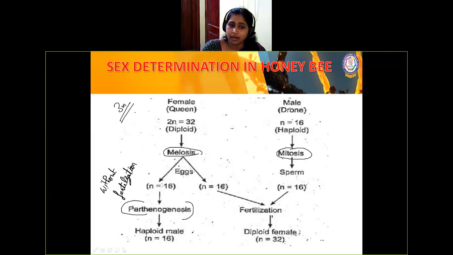And here, after fertilization, they develop into diploid females, which have two categories. Well nourished will be the queen bee, not well nourished will be the worker bee. But both are what? Female, right?